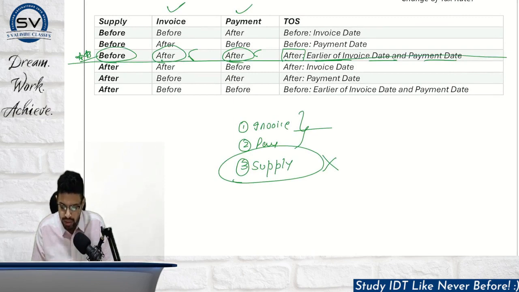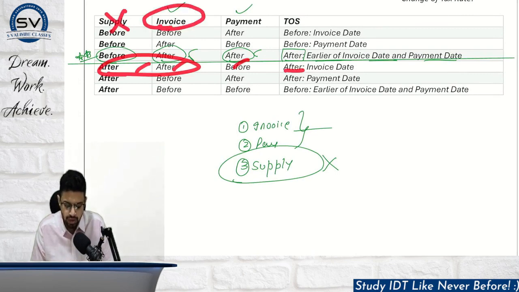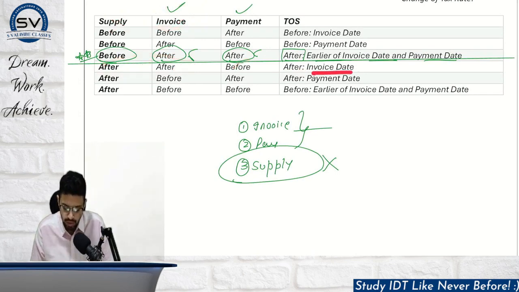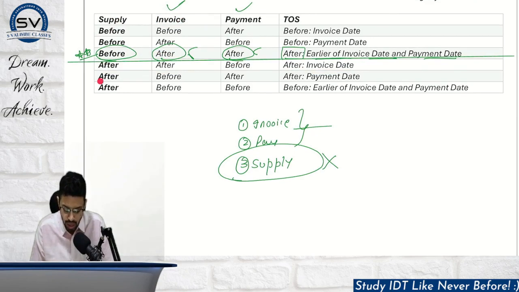Similarly, now I have taken this in the after context. After, before. So after will be the answer, and supply is never the time of supply date. So invoice date will be the time of supply date. After, before, after: you have to see after, because 2 out of 3 fall after, and supply date is never the answer. So payment date.